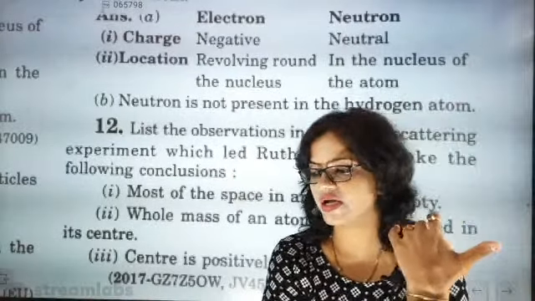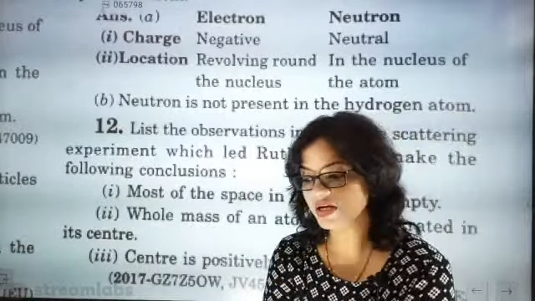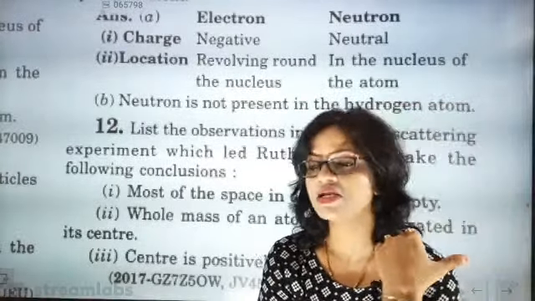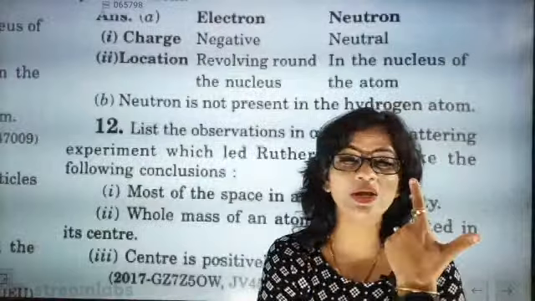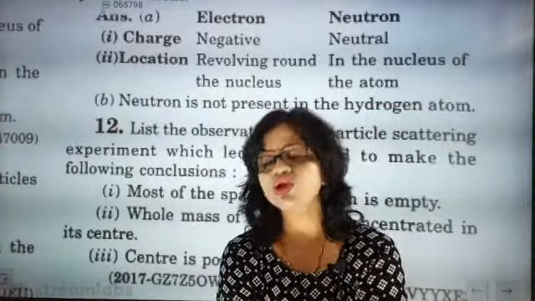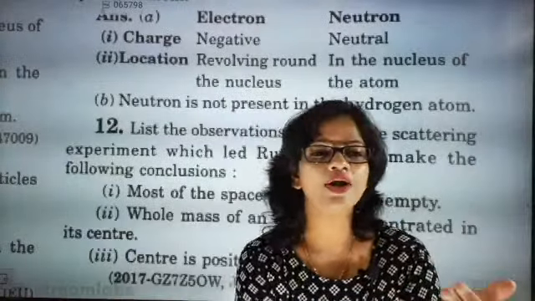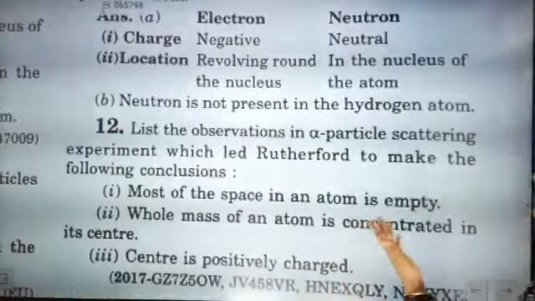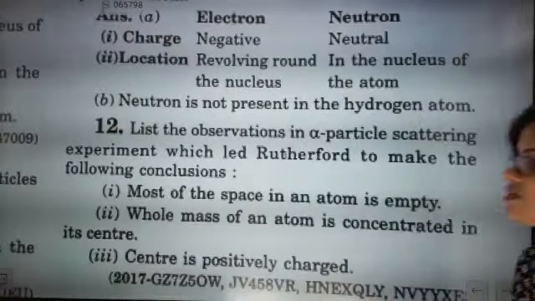Yes, they went very near to the nucleus and then got deflected back by making certain angles, and out of 12,000 only one retraced its path. So this was the second point of observation. That again explained that whole mass of an atom is concentrated in its center.